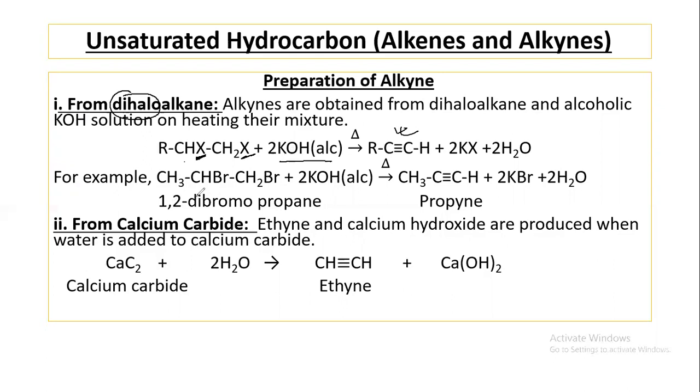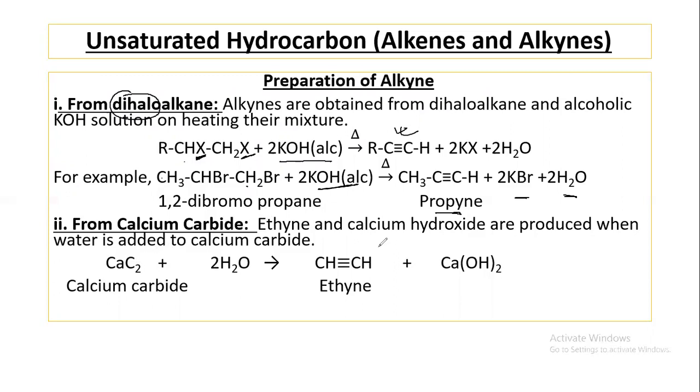For example, 1,2-dibromopropane reacts with alcoholic potassium hydroxide on heating, then we'll find propyne, potassium bromide, and water. So it is also an elimination reaction. Ethyne can be prepared from calcium carbide.